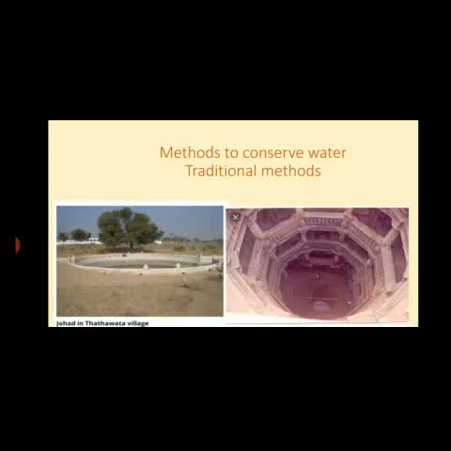The water gets stored in this and slowly it percolates also, and people of this area can use this water for other purposes. The second picture is from Bhuj, Gujarat. This is known as a step well or Bavli. When the water level is high, they use a pulley to take out the water, but as the water decreases they use the stairs or steps to move down and collect the water.